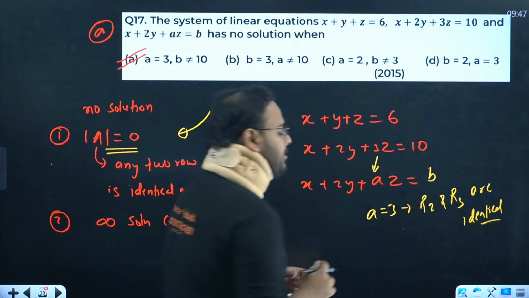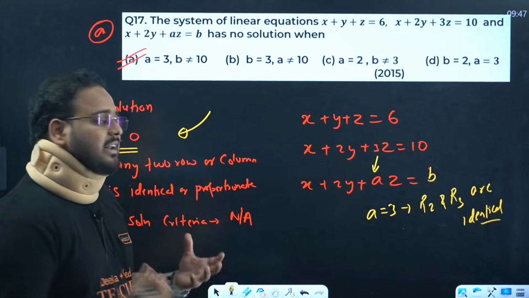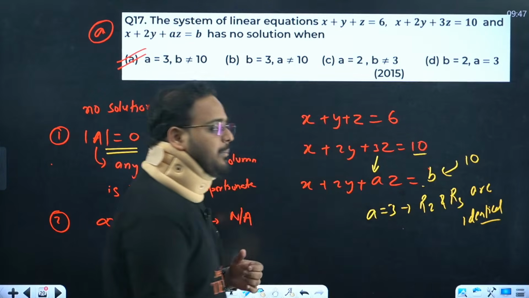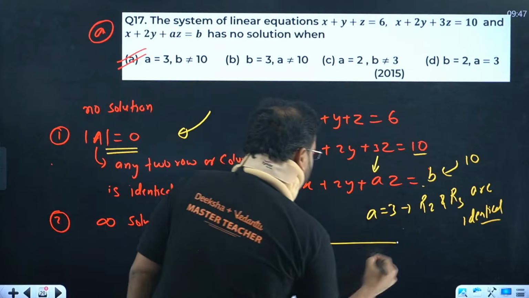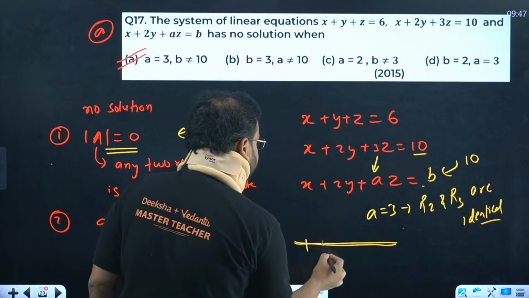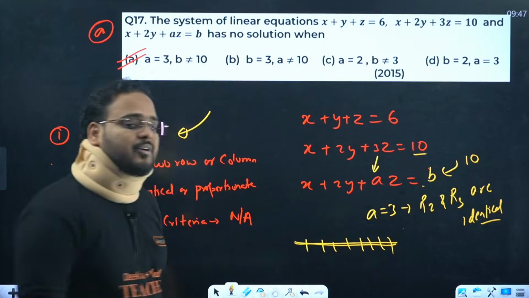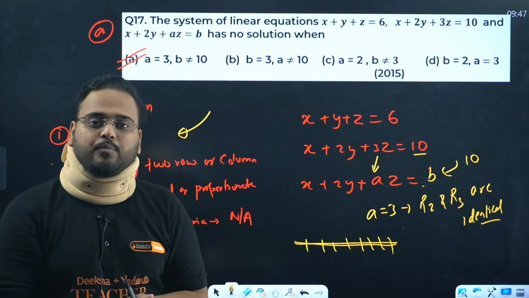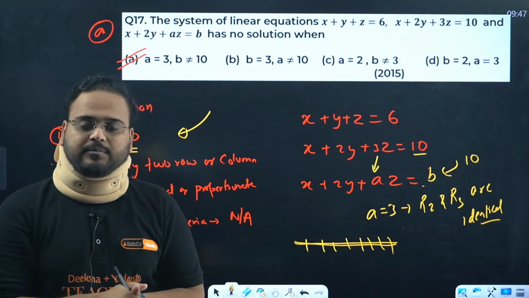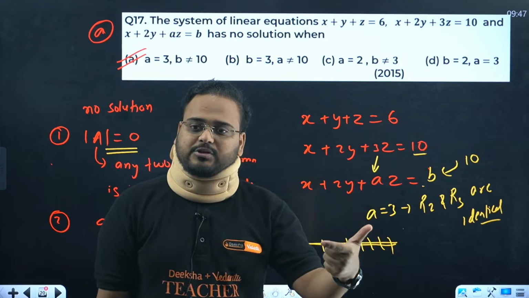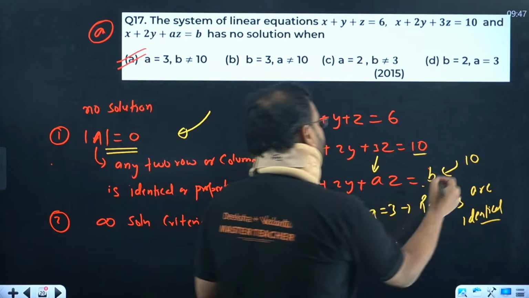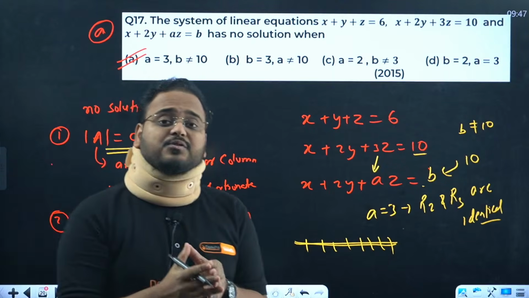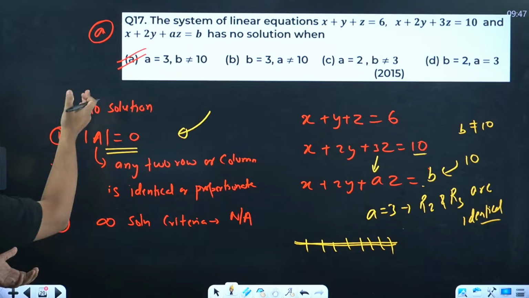What about the case for infinite number of solutions? That can happen when this value is 10. When this value is 10, what will happen? They become the same line, or similar lines. In this case you have infinite number of solutions because they will be overlapping in nature. When a1 by a2, b1 by b2, c1 by c2 all are equal, they become infinite number of solutions. So you got to remove that out. So B cannot be equal to 10, because if B is 10 it becomes a case of infinite number of solutions. Answer is clearly option A.